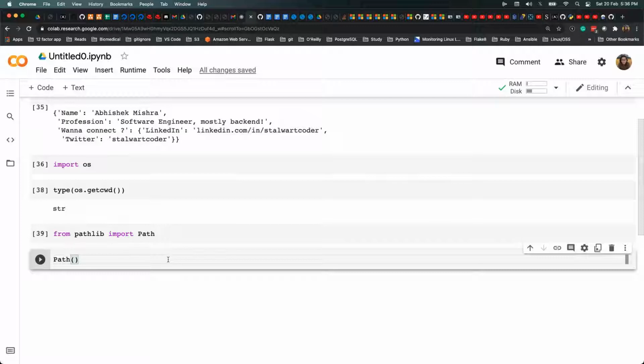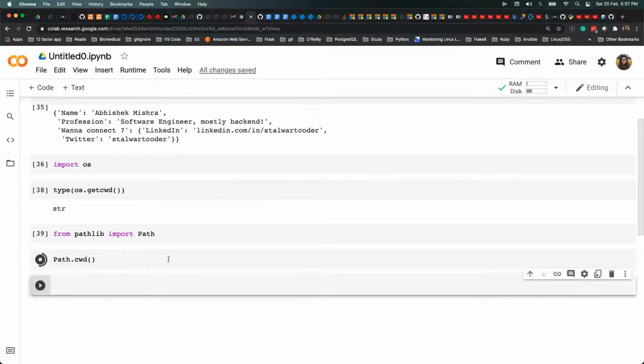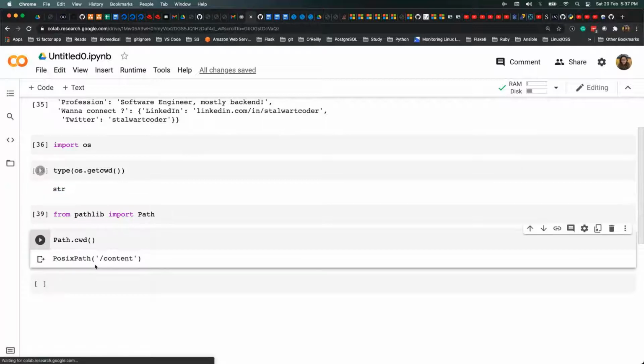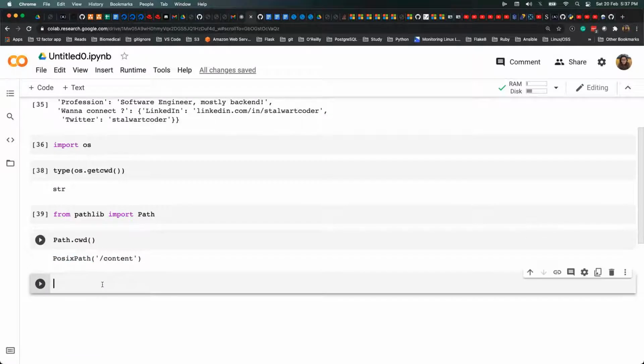In pathlib, if you have to find the current directory, you just say Path.cwd, and it will give you the current path. The major difference is that in os.getcwd you get a string as the return type, but in Path.cwd you get an object, which is a PosixPath. PosixPath is a standard OS implementation that all the operating systems follow, so it gives you the result in that particular format.